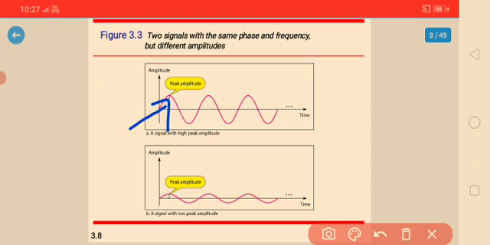So here are the two diagrams. The diagram A is showing what? A signal with high peak amplitude, and the diagram B shows a signal with low peak amplitude.